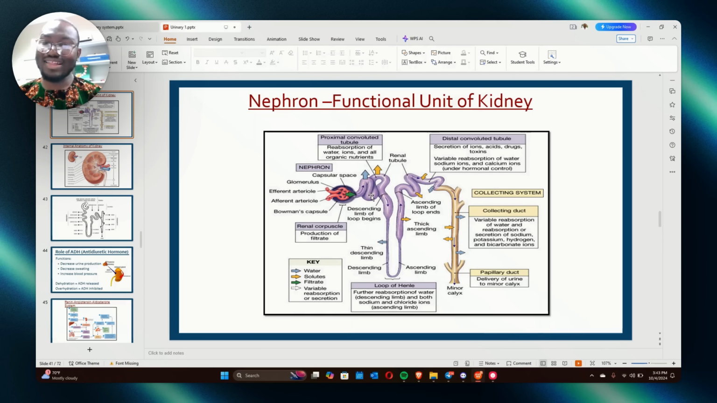And also, another thing you need to know is that active transport also happens in the proximal convoluted tubule. Active transport happens in the proximal convoluted tubule. So, in short, the majority of your answers will be proximal convoluted tubule. Remember it that way, all right?